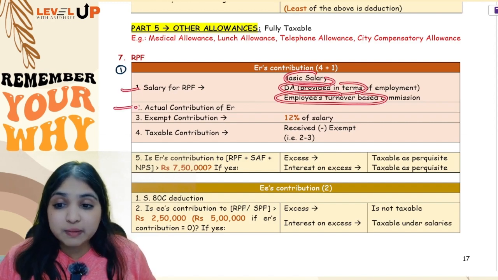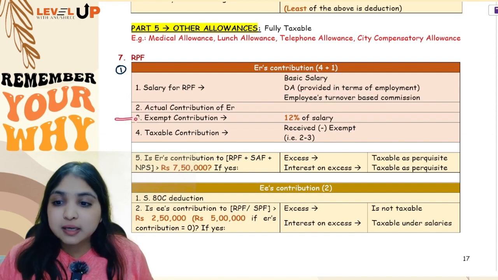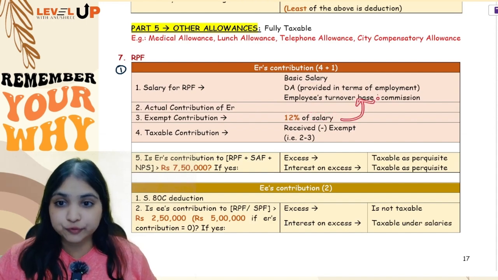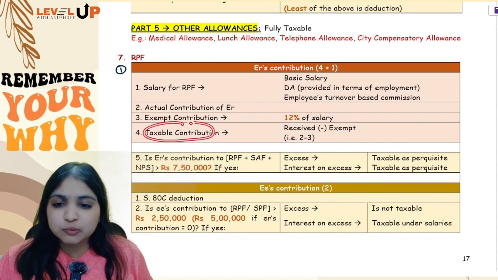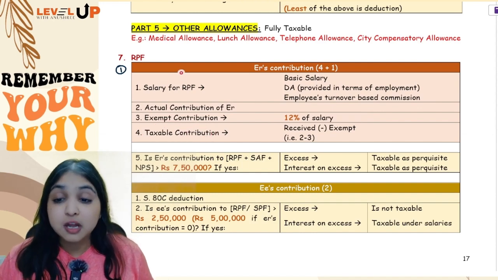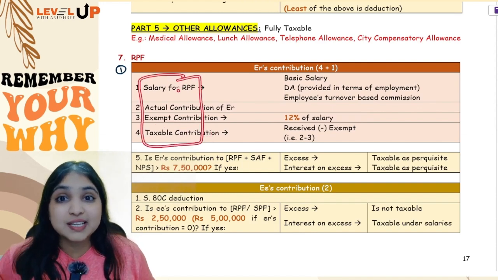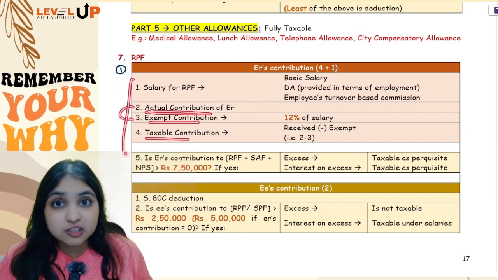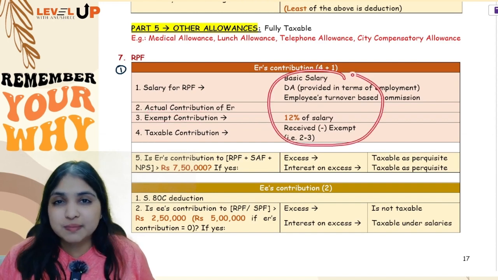Then your second step will be actual contribution of the employer. Third step will be exempt contribution. How much will be exempt? 12% of salary. Which salary? The salary which you just calculated over here. And your fourth will be taxable contribution, which will be nothing but received minus exempt. So if you notice, your 4 steps are very similar to what you do in HRA. Even over there you first calculate salary, you see what is the actual HRA, and then you see how much is exempt HRA, and received minus exempt, balance is taxable. Here also it's the same way, only the computation will be slightly different.